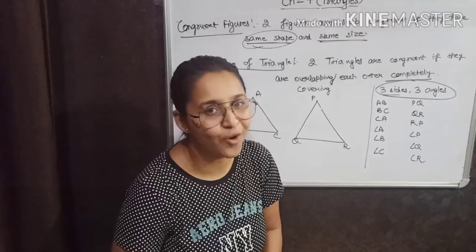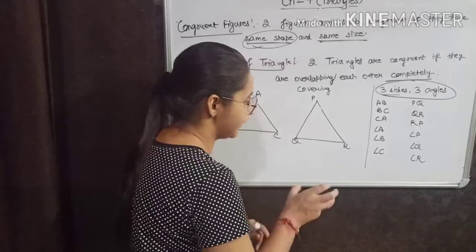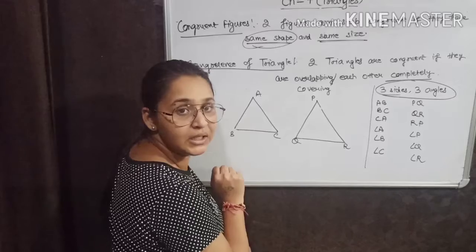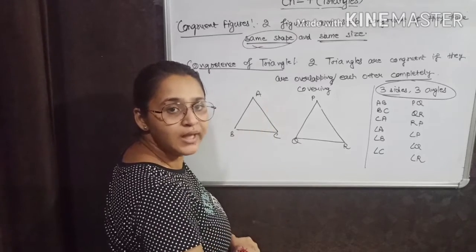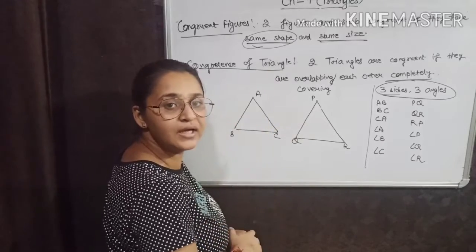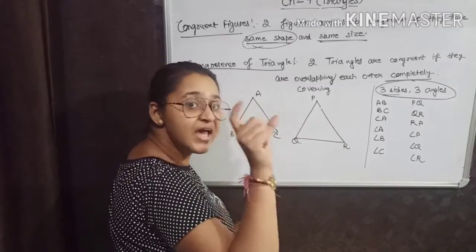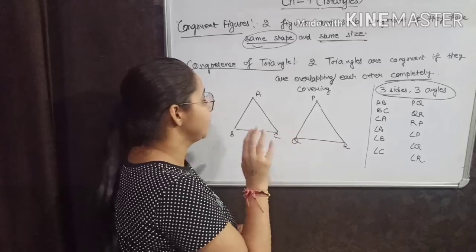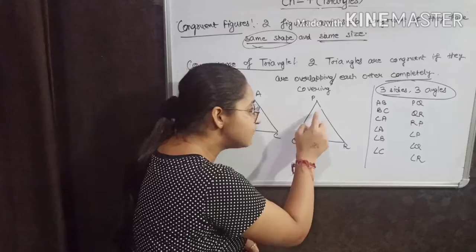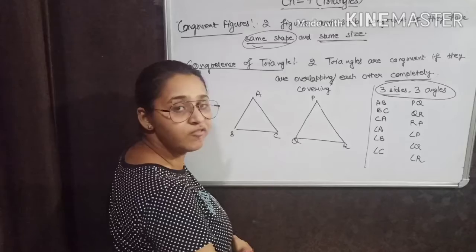Yes, I know you all will get to know what is the relation. You must have thought of what the relation is. See, if two triangles are congruent, it means they are covering each other completely. And when will it be possible that they are covering each other completely? Obviously, if all 3 sides of a triangle are equal to the other 3 sides of the triangle, and in the same way, if 3 sides are equal, at the same time 3 angles must be equal to the other angles of the triangle.